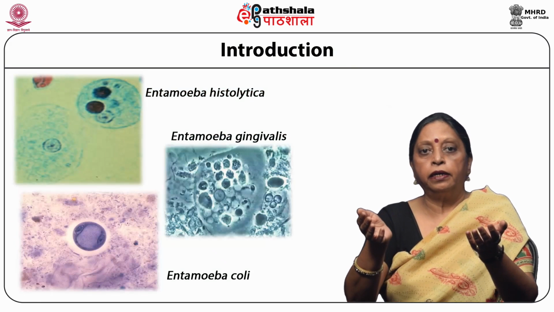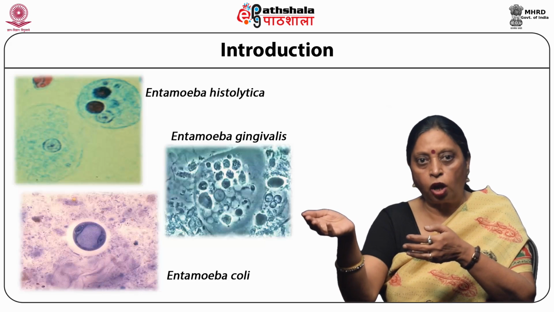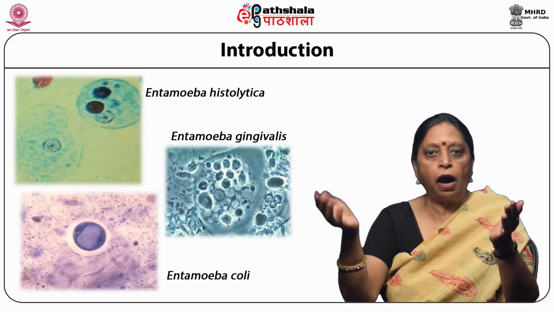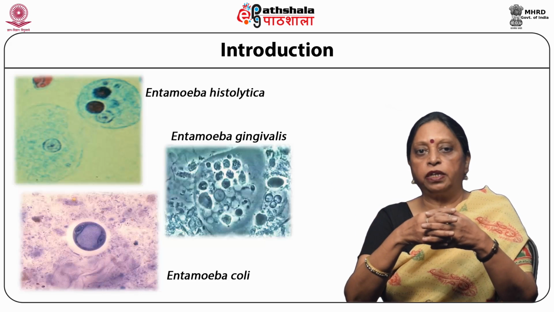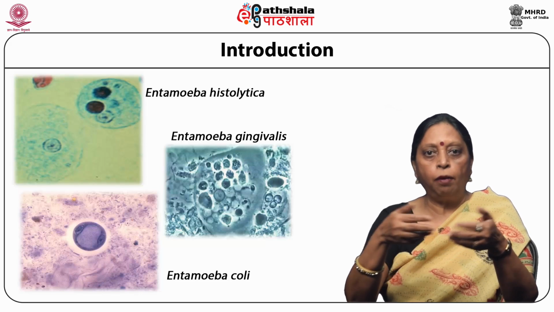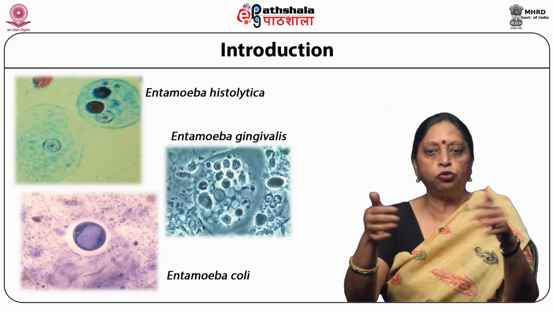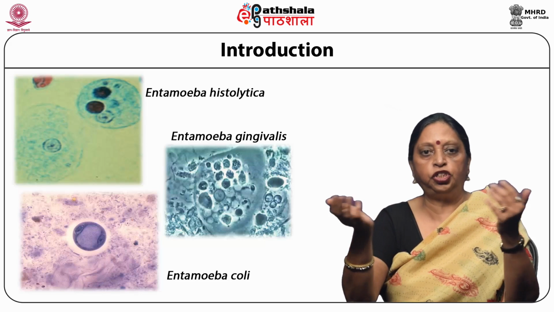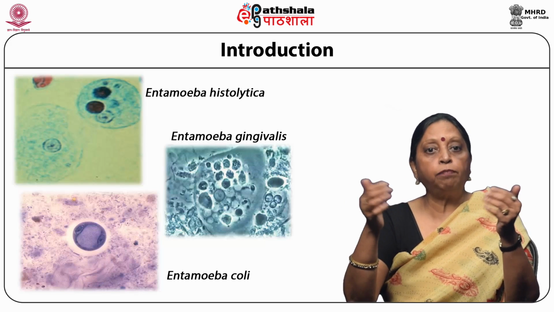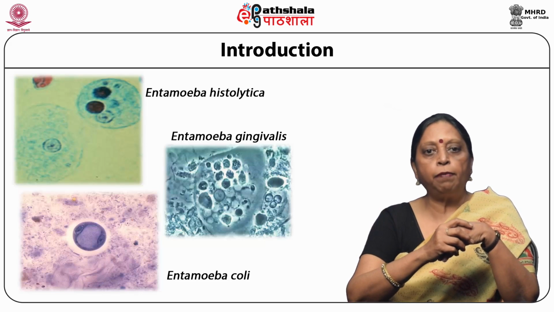As you can see here, there are different species of Entamoeba. Three of them are there in the slide: Entamoeba histolytica, Entamoeba coli, and Entamoeba gingivalis. Some other species of Entamoeba are also there, like Entamoeba dispar, Entamoeba hartmanni, Entamoeba pollici. Entamoeba is derived from the Greek word entos, meaning from within, and amoeba, a change. It was defined by Casagrande and Barbagallo in 1895. Entamoeba is an acellular anaerobic parasitic protist found in vertebrates.